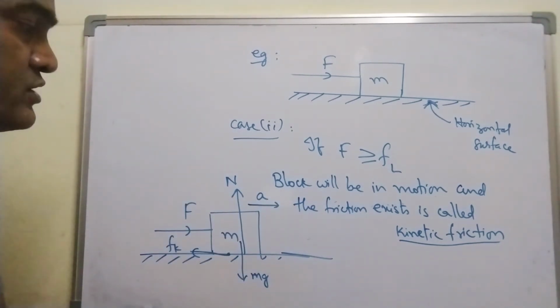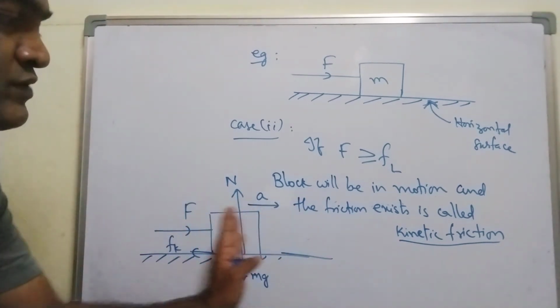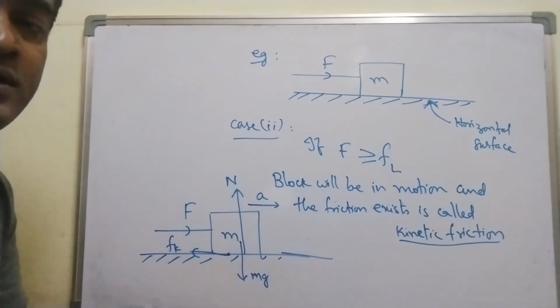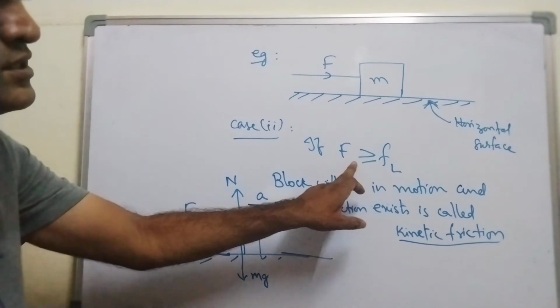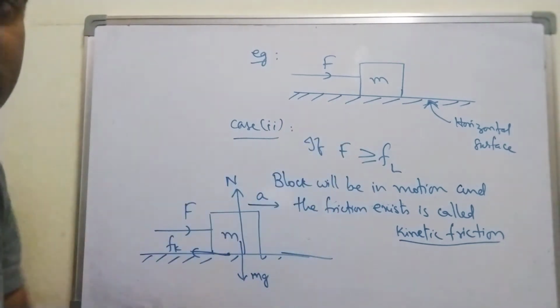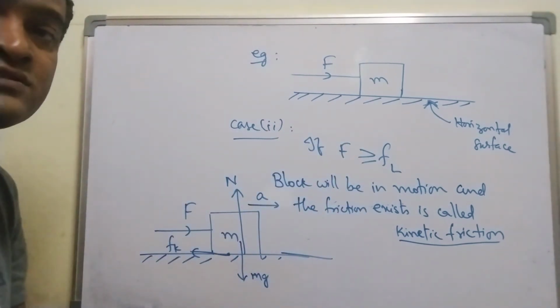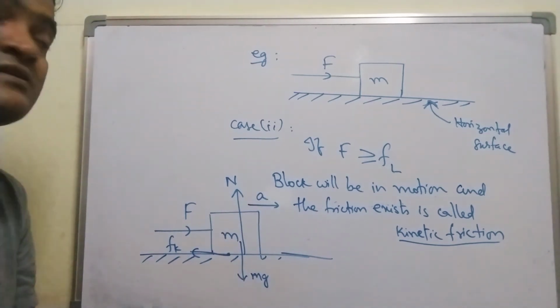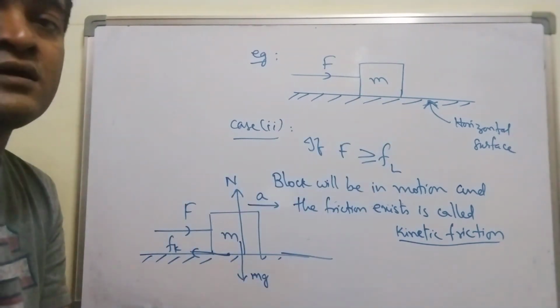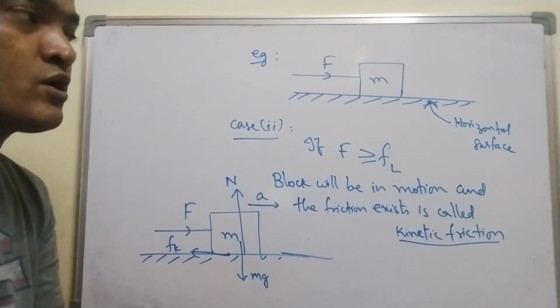Is it not? So is there a net force? When the block is moving towards the right side, there should be a net force this time. Here net force is 0 in this case, when F is equal to Fs, or F is equal to FL, or capital F is less than FL, then the block is at rest.